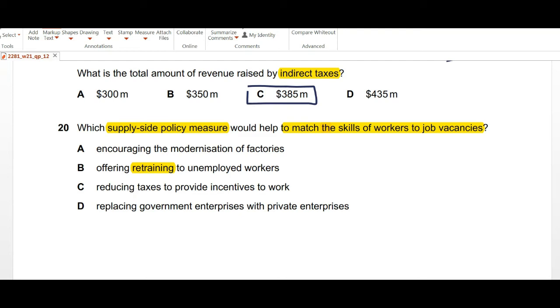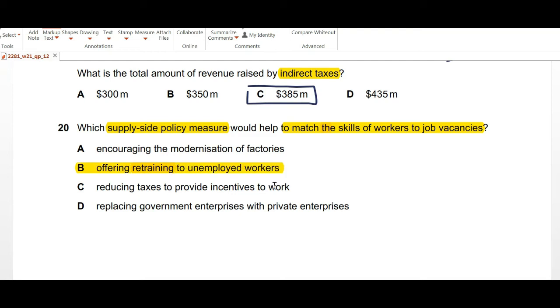C is reducing taxes to provide incentives to work. Then again, reducing taxes will not really connect to the point that they're asking over here, because the main focus is on matching the skills of workers for job vacancies. Suppose they reduce taxes, more and more people will be willing to work, but it's not necessarily that these workers have the skills that are required by the firms at that point. So not really applicable. D, replacing government enterprises with private enterprises. No, not at all.